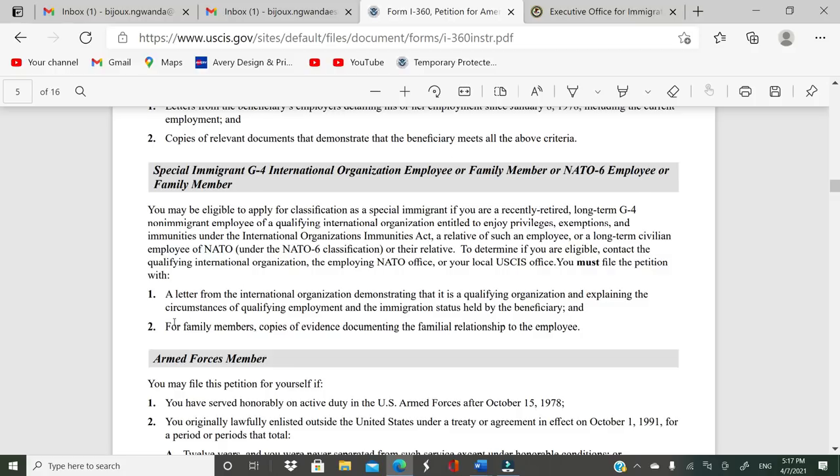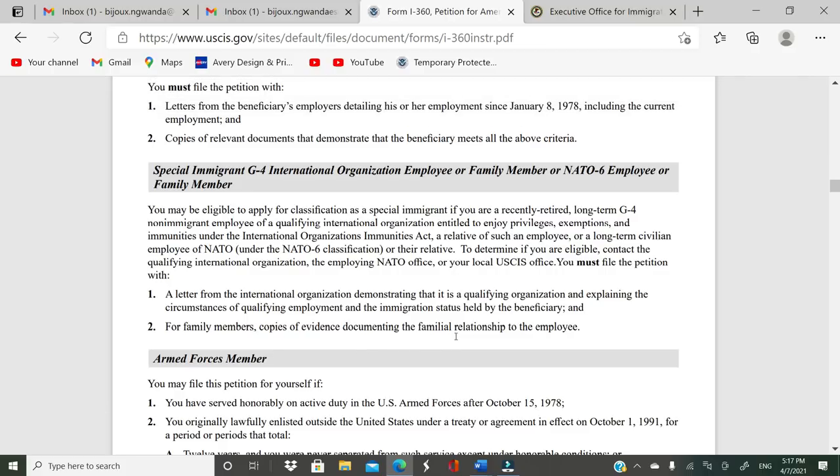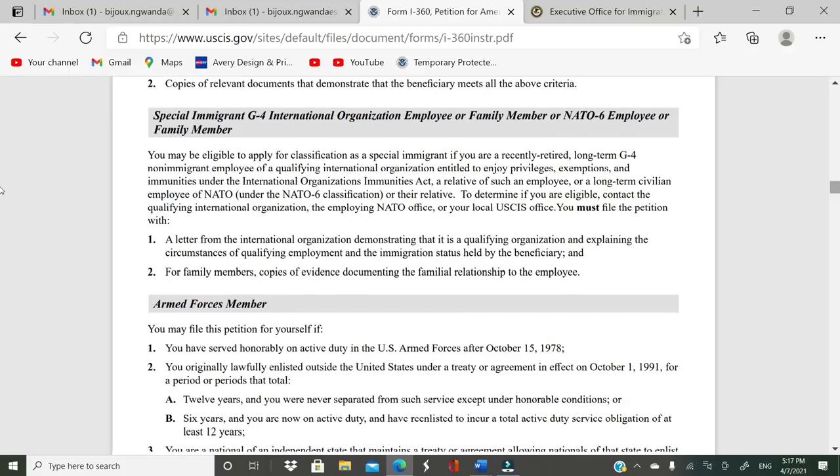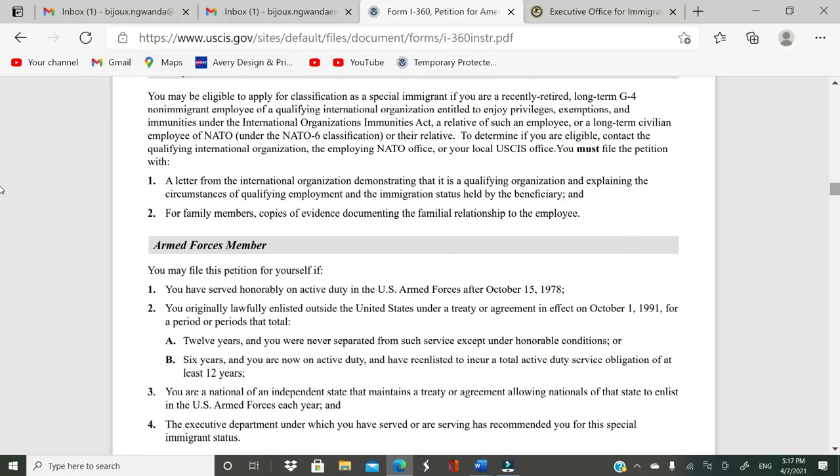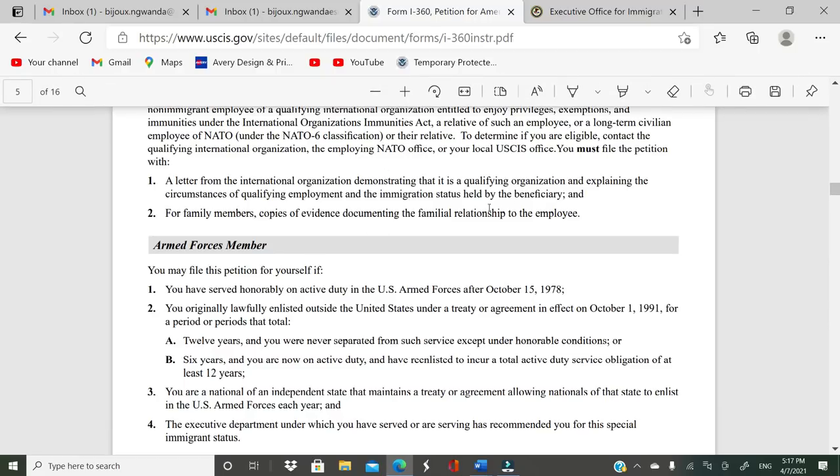So it says that you have to have a letter from the international organization demonstrating that it is a qualifying organization and explaining the circumstances of qualifying employment and the immigration status held by the beneficiary, and for family members, copies of evidence documenting the familial relationship to the employee. Okay, all that has to be met, those two requirements.